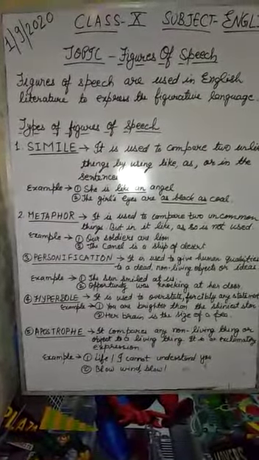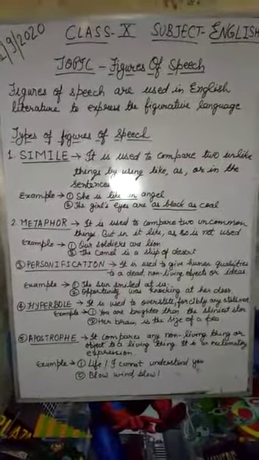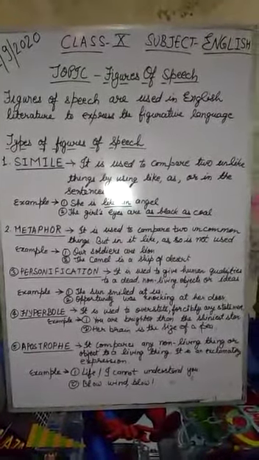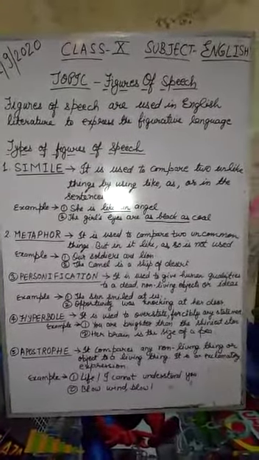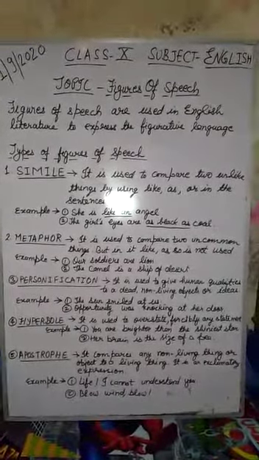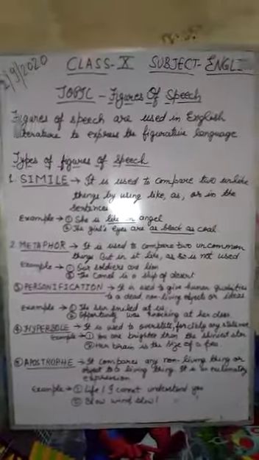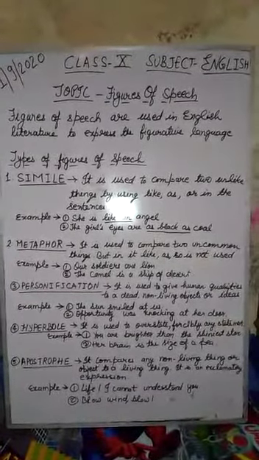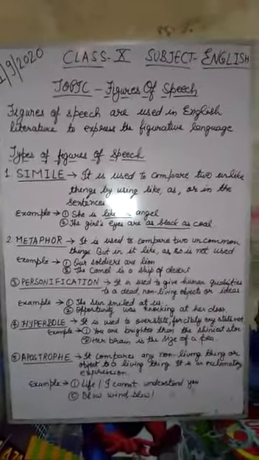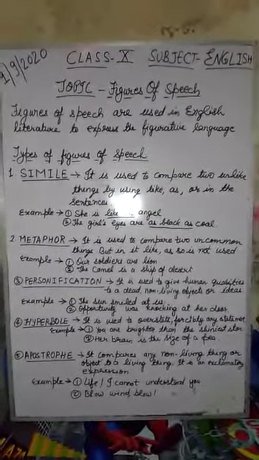Now look at the example. The sun smiled at us. So the sun is compared with the smile of a human being. Next is opportunity was knocking at the door. Actually, nobody knocks at the door. Opportunity never comes. But here the word knocking is used for opportunity.